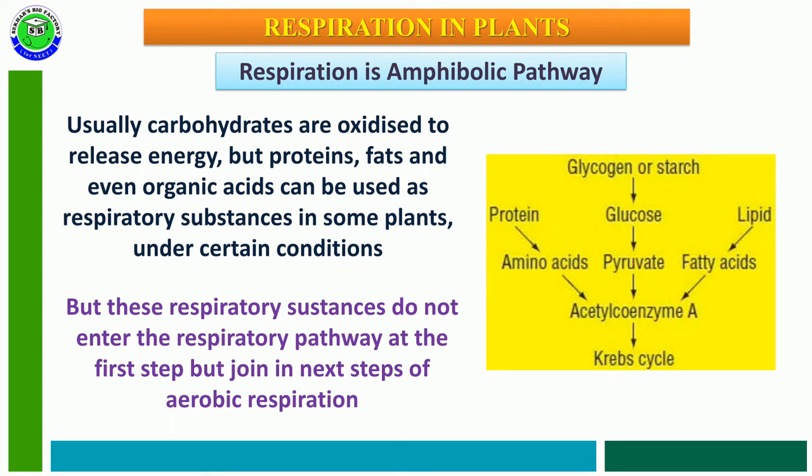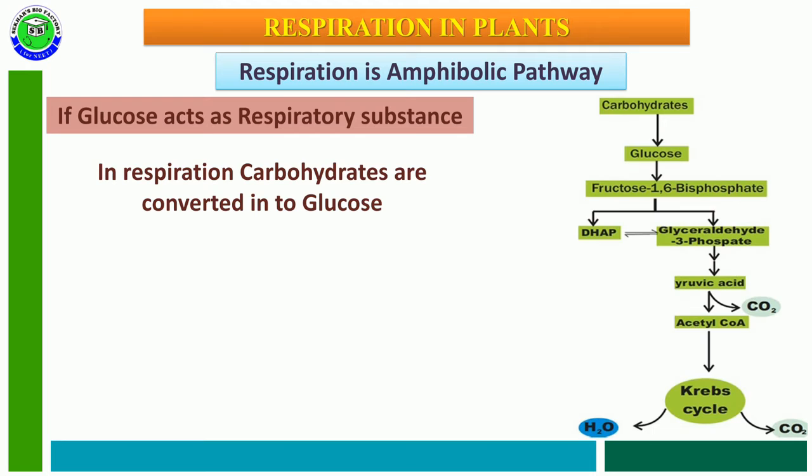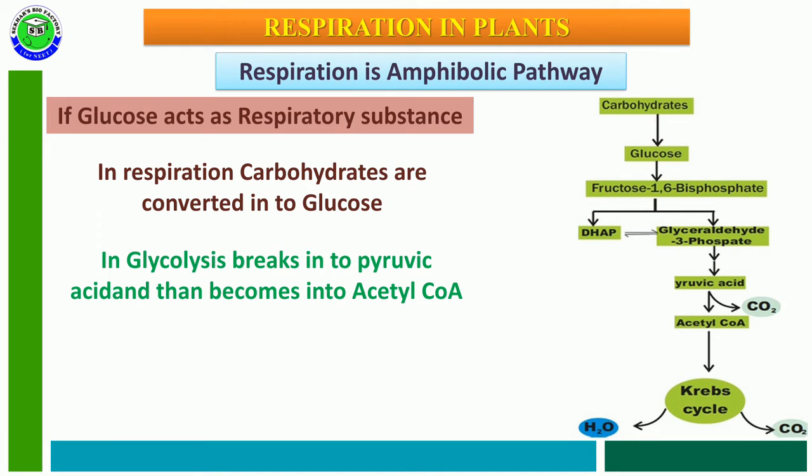But all these respiratory substances do not directly enter the first step of aerobic respiration. Substances like proteins or fats enter aerobic respiration in later steps. If glucose acts as the respiratory substance, carbohydrates are converted into glucose and this glucose enters glycolysis.